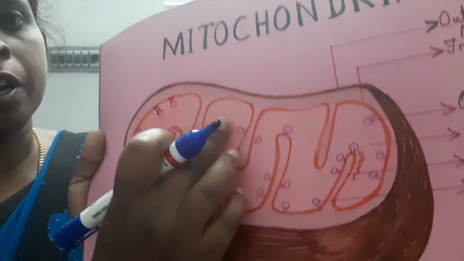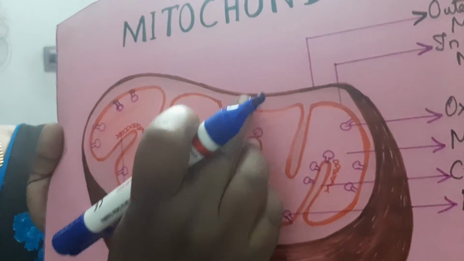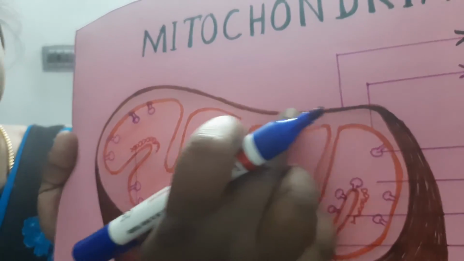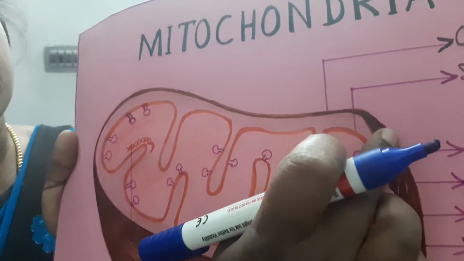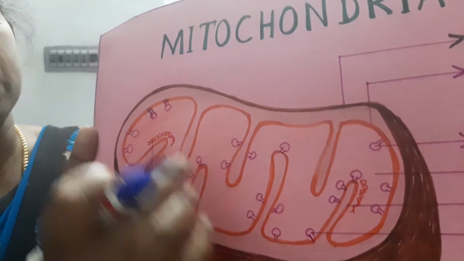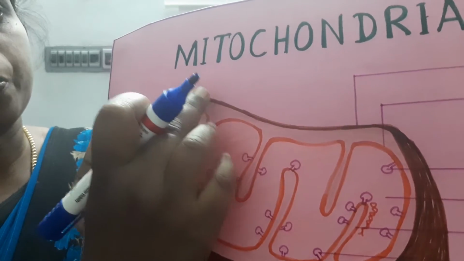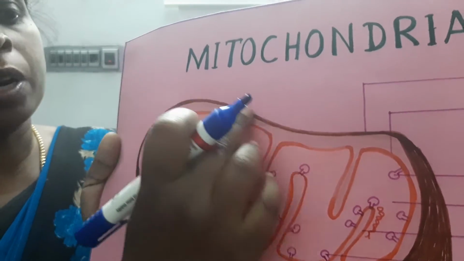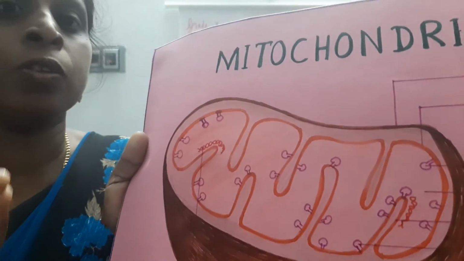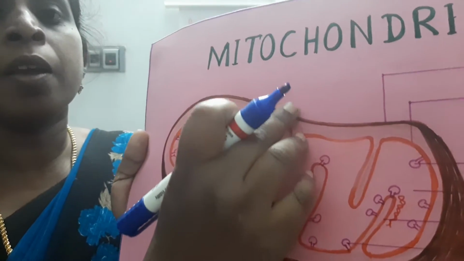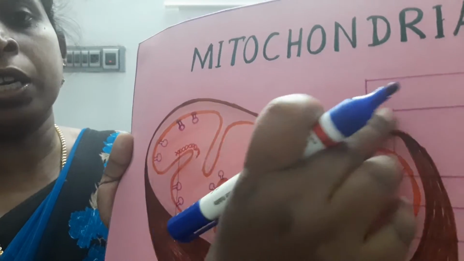So the mitochondrial membrane consists of an outer membrane and an inner membrane. The outer membrane is smooth and freely permeable to smaller molecules. It consists of enzymes, proteins and lipids. The outer membrane consists of porin molecules, or protein, which form a channel to move molecules through it.